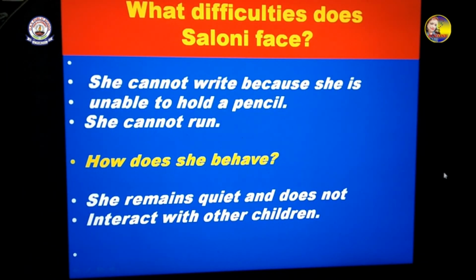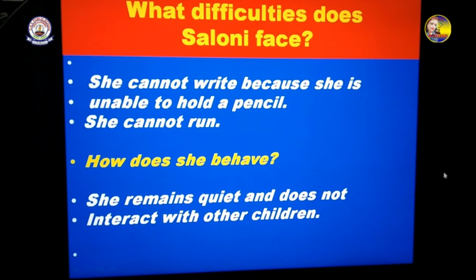What difficulties does Saloni face? Now we are going to see what difficulties Saloni faces. She cannot write because she is unable to hold a pencil, she cannot run. So many problems with her, cerebral palsy, so she can't do all these things.